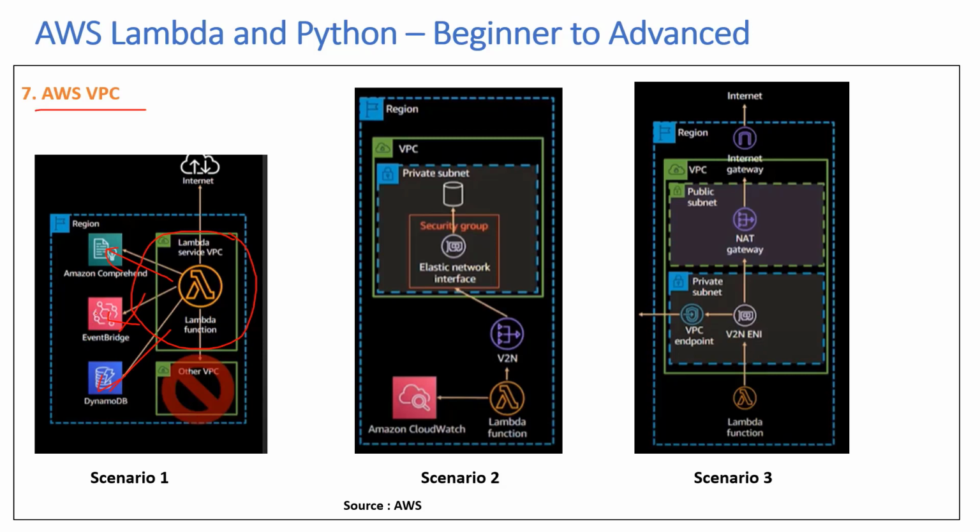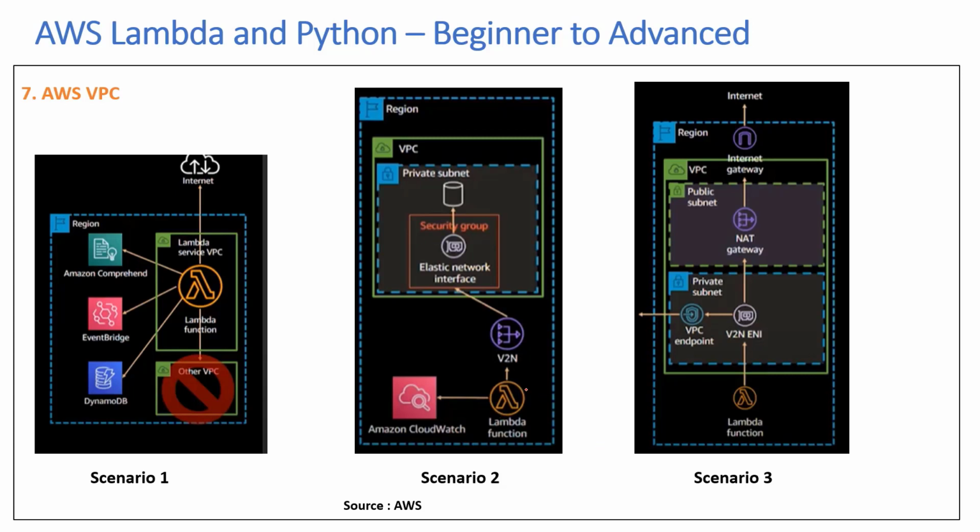Now, what if this Lambda function needs to access an RDS database that is within the customer VPC? In that scenario, what you need to do is, in the private subnet where you have the RDS, create an ENI and then attach a security group as appropriate. Lambda will be able to connect to this ENI using V2N or VPC NAT.